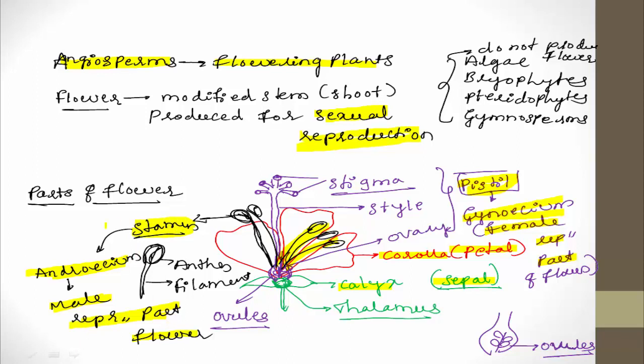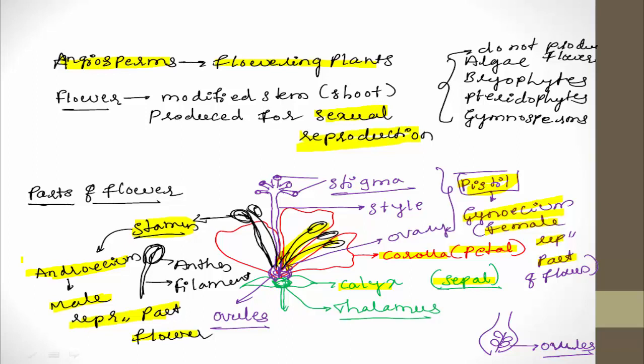So these are the 4 distinct parts which are present in a typical flower. If any one part is absent, then that flower is called an incomplete flower. To call a flower a complete flower, it must contain all 4 parts: calyx, corolla, gynoecium and androecium.